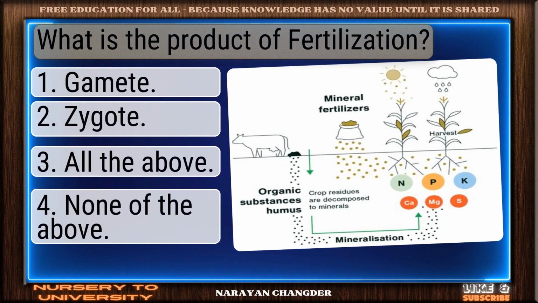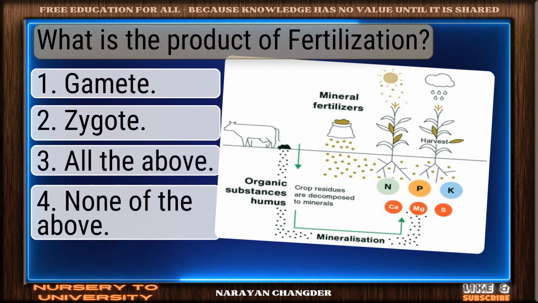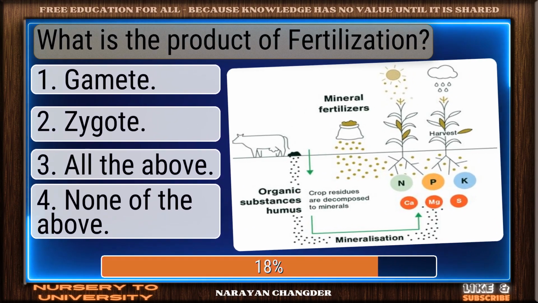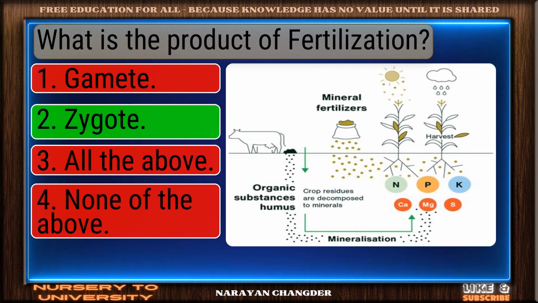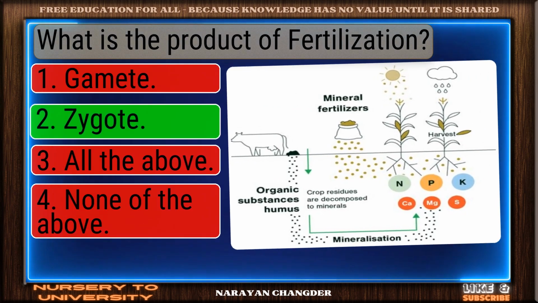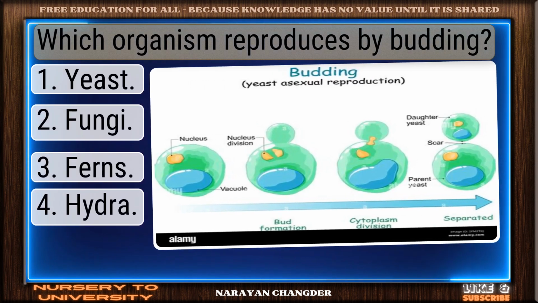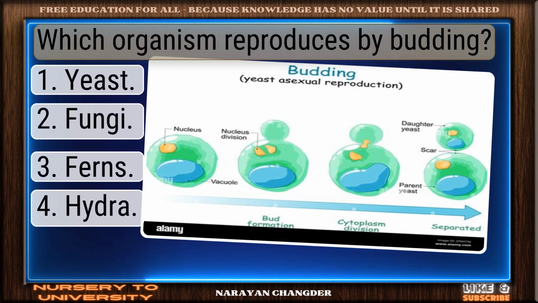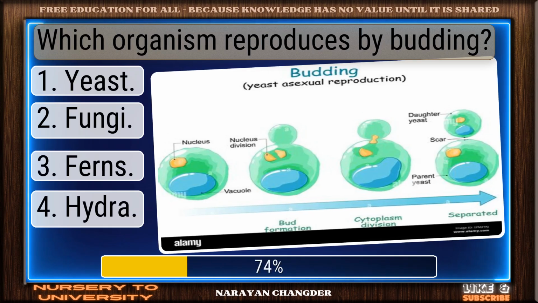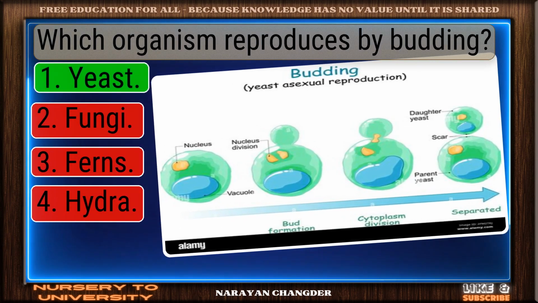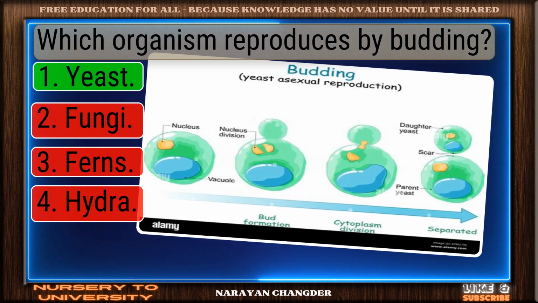Question number 106. What is the product of fertilization? Perfect. Zygote is the correct choice. Question number 107. Which organism reproduces by budding? Strong choice. Yeast is the right answer.